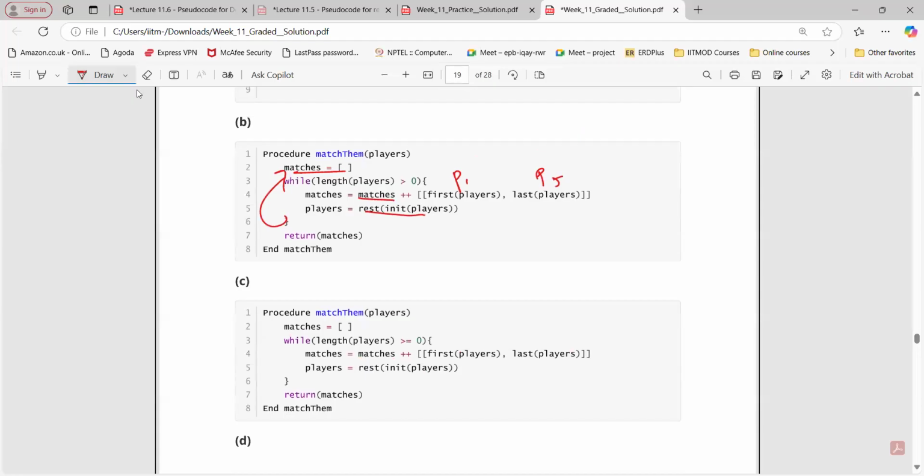Sir, equal to 0 is also being considered. It will throw an error because first of player we cannot determine when it is empty. Okay, can you repeat? When it is empty, what will happen? Sir, players is empty, so first and last on the empty list will give an error. We can only use init and rest on an empty list. Right. So when it will be empty, that will be equals to 0. No elements are there. This condition will become true. Again, first and last player, we don't have anything, right? So not a valid one.